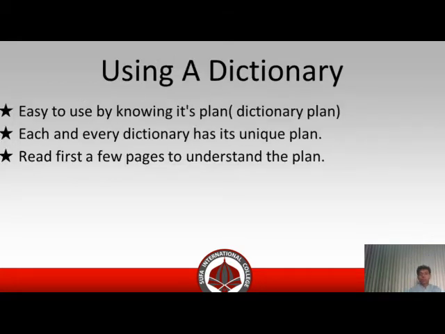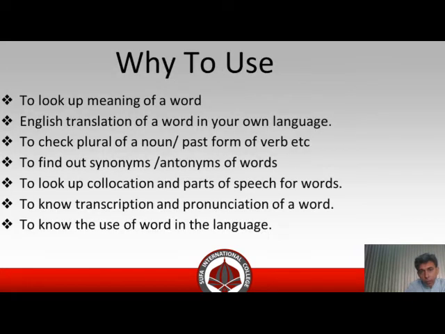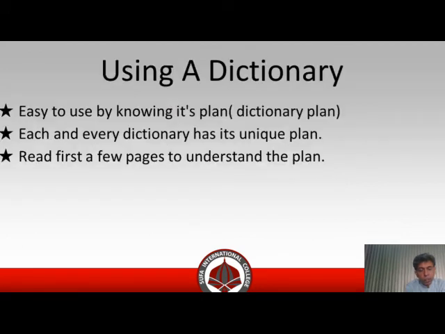Using a dictionary. First point is it is easy to use by knowing its plan. If we know the plan of the dictionary, then it is very easy to use. Different dictionaries have different plans. For example, some dictionaries only have information on how to utter a word, its origin, and the history of words.